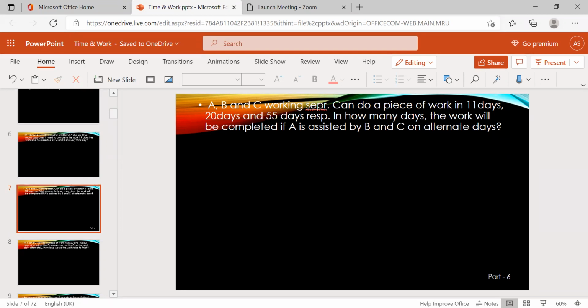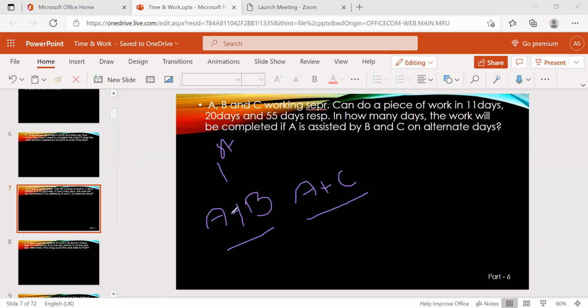A is assisted by B and C, but on alternate days. That means A assisted by B one day, A assisted by C the next day. Commonly, A will work every day: second day, third day, fourth day.